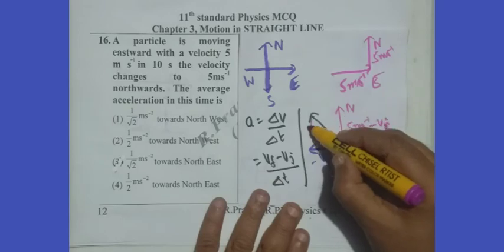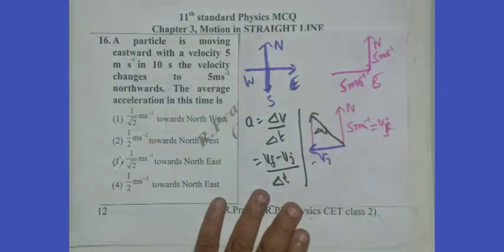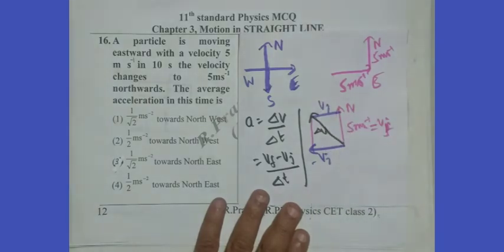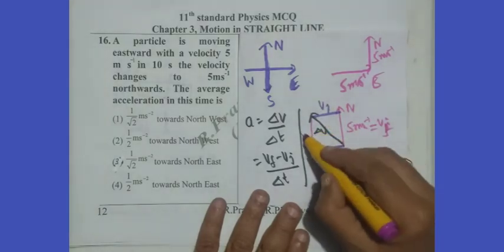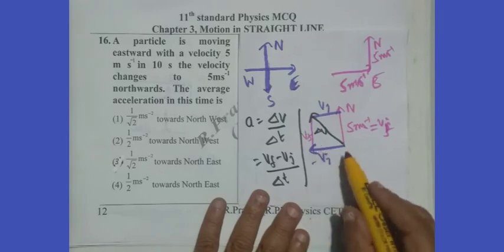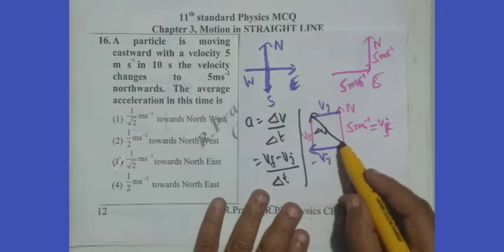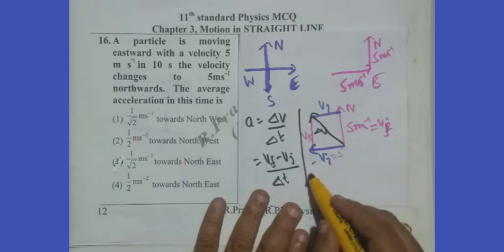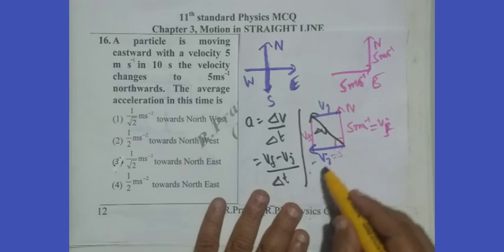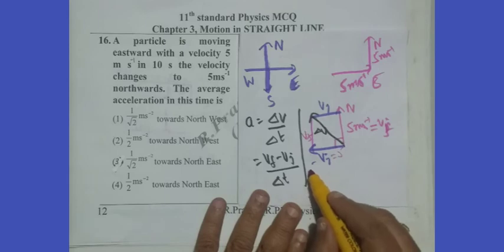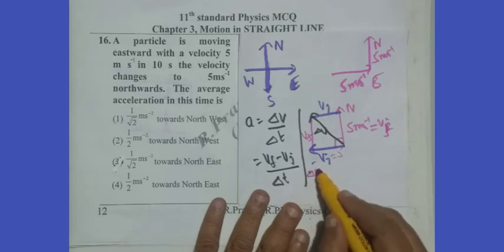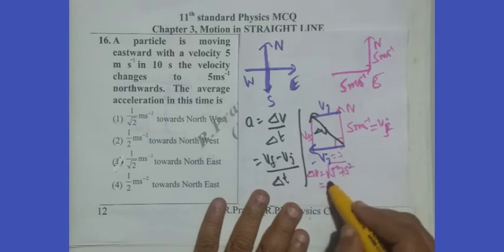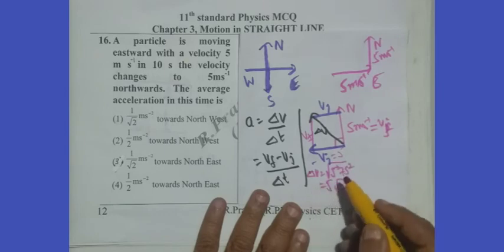Both are 5 with 90 degrees between them, so the magnitude of delta V is root of 5 square plus 5 square, which is 5 root 2.